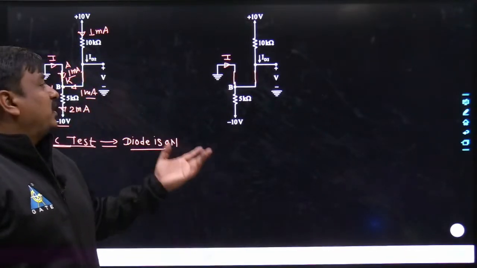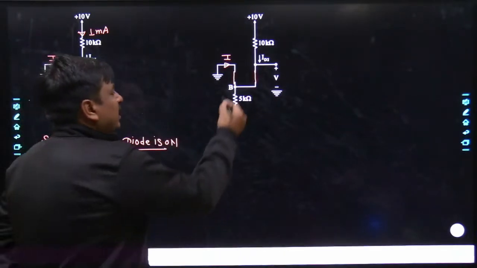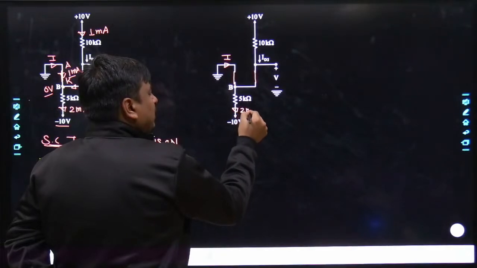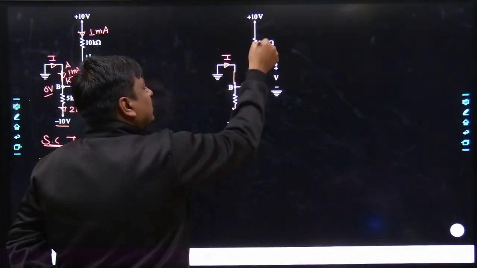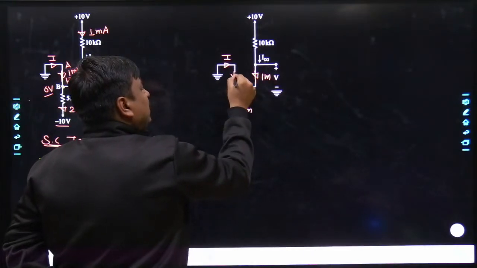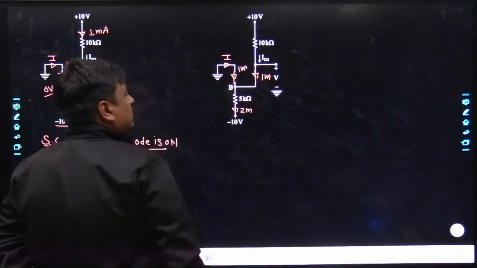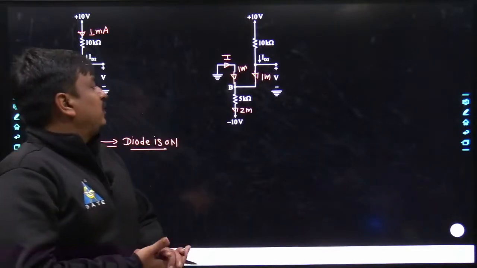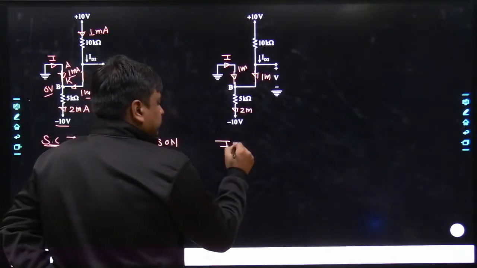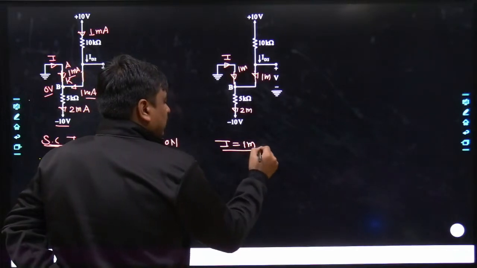What would be the value of I, which we have already calculated? See my dear friends, it is 0 minus of minus 10, that's 10 divided by 5, that's nothing but 2 milliampere. Similarly, it's 10 minus of 0 divided by 10, that's nothing but 1 milliampere. So the remaining 1 milliampere of current has to come through this path. So the value of I is known to me. The value of I is simply going to be 1 milliampere.